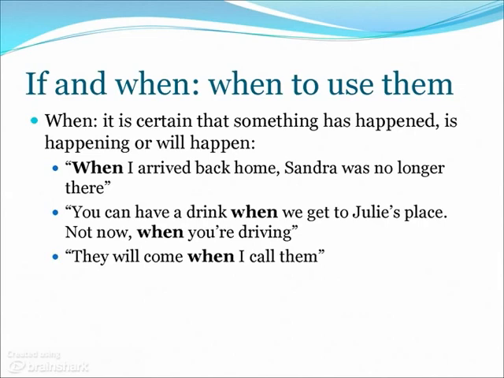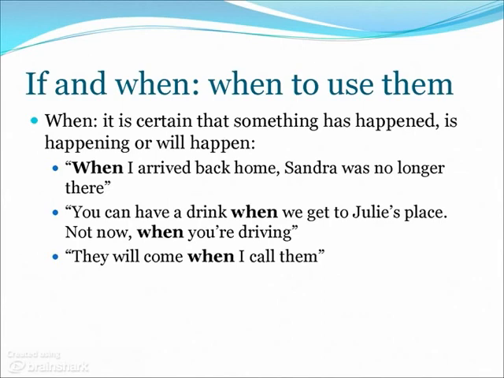In the next example, you can have a drink when we get to Julie's place, not now, when you're driving. We see two tenses. One is the future, you can have a drink when we get, and not now when you're driving. In this case, it is clear that you offer the person sitting next to you a drink in the future, namely when you get to Julie's place.